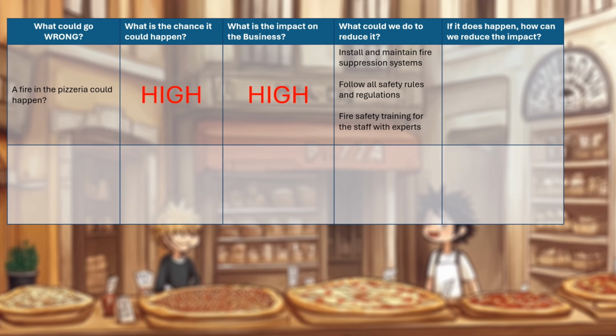And this would be the step of what could we do? What could we do to reduce the risks? So the next step now is imagine that we have a fire. What would happen if we couldn't stop it? What could we do to mitigate the effects? Well, in this case, what we could do is get fire insurance.